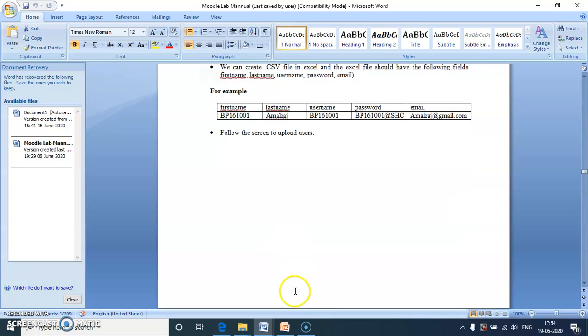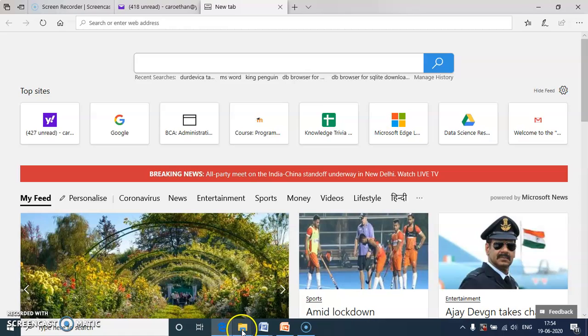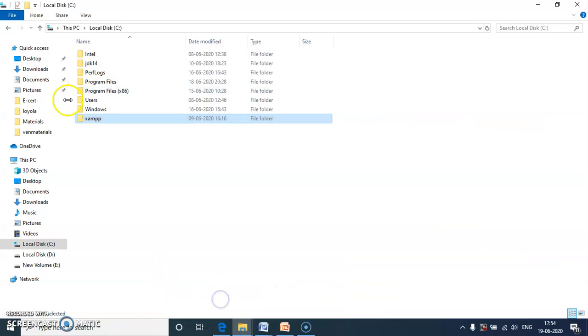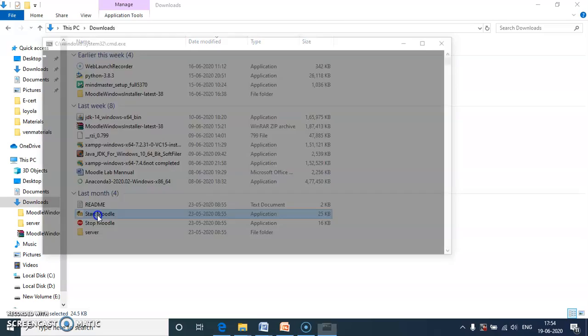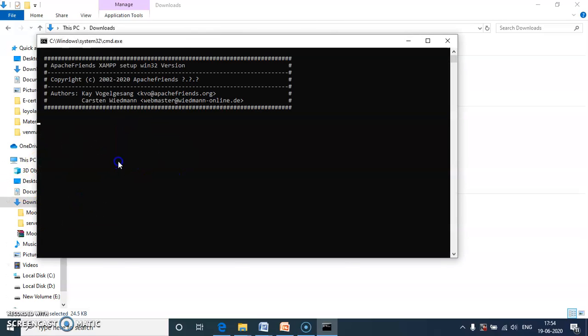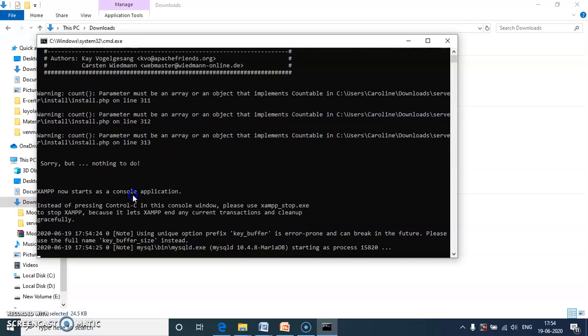After the installation of Moodle, before we go to the browser, go to downloads and click start Moodle here. We get one command prompt. We wait for some time.